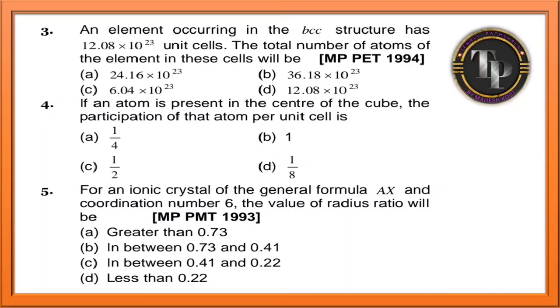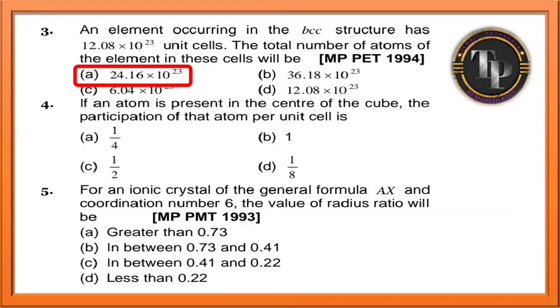An element occurring in the BCC structure has 12.08 into 10 power 23 unit cells. The total number of atoms of the element in these cells will be. So what they are asking, total number of atoms they are asking. See guys, your correct answer is 24.16 into 10 power 23. So when you go on solving it, you will get the answer like this. Just check it guys, whether it is correct or not.